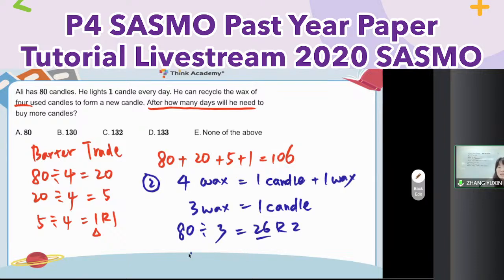So after how many days, I can use how many candles? 80, 26, 106. Here is method 2. Okay, there are 1, 2 methods for the butter trade. So as usual, here is 80 bottles. I have how many empty bottles? Okay, let me see the next one.